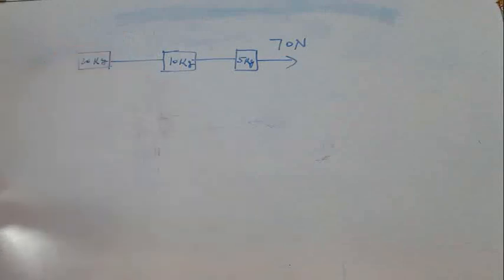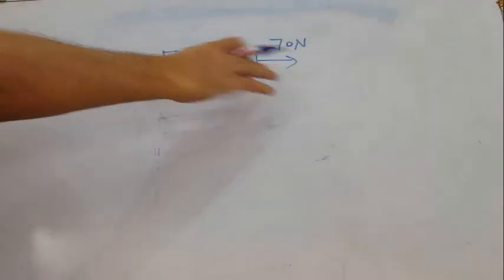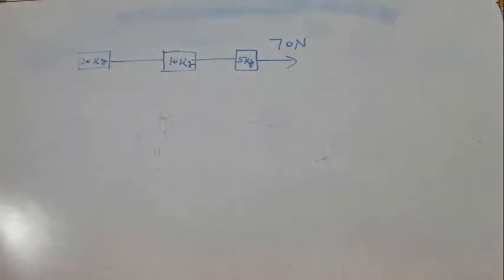They are attached with the help of string. We are assuming that these are placed on a surface which is perfectly frictionless.